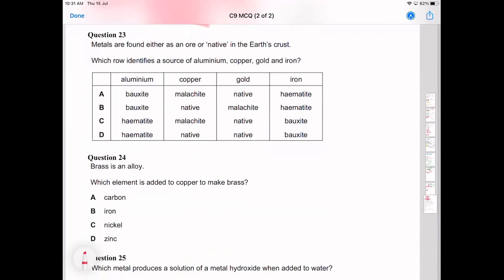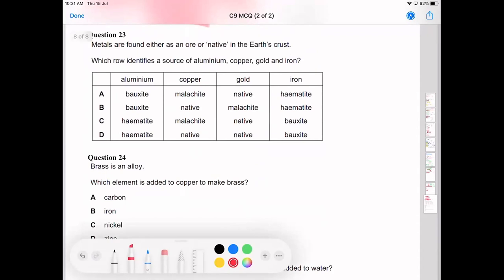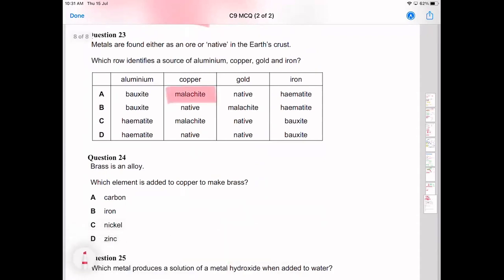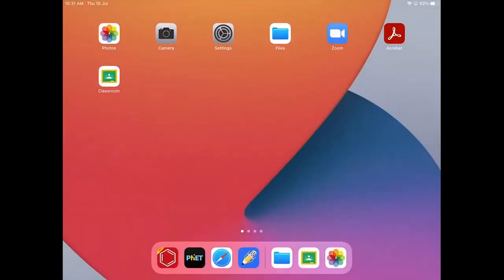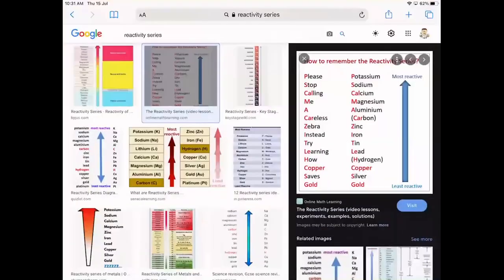Cool. Which metals are found as ore or native? Which row identifies a source of aluminium, copper, gold, and iron? So copper, it's not in the syllabus anymore, but you find it in what's called an ore called malachite. Some of you might have seen this before. It's that greenish, blackish mineral you can make jewelry out of. You can buy it usually at the side of the road from the curio people.